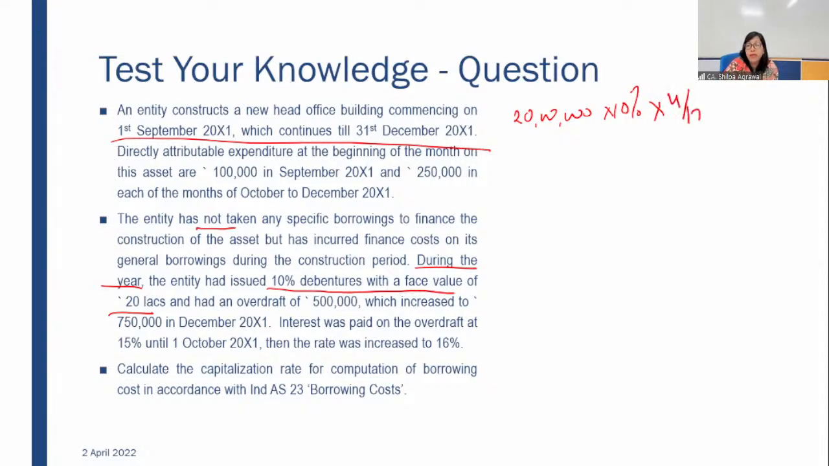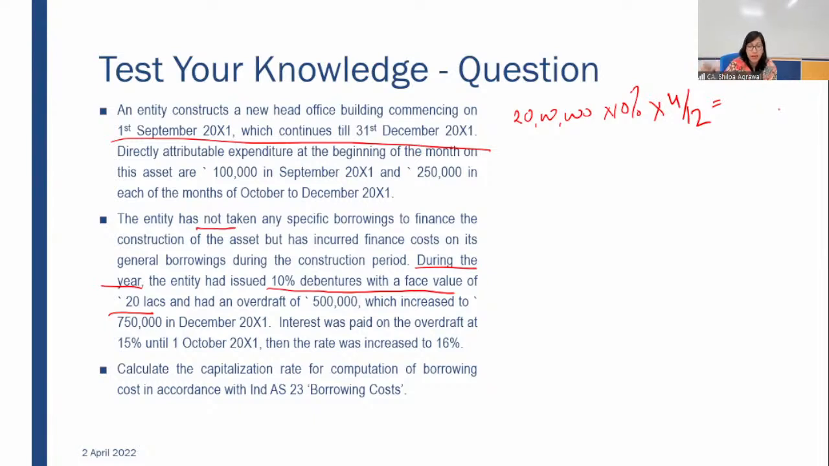By 12. I'm going to solve this question from 2 different perspectives. One is to calculate the capitalization rate for the year, and the second is to calculate the capitalization rate for those 4 months. First, I am doing it for a year. So try to understand: 20 lakh into 10% into 4 by 12, assuming that for 4 months you have to calculate the interest amount.